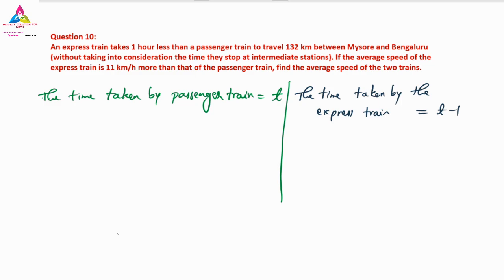So next, continuing, the distance is 132 kilometers. So distance is equal to 132 kilometers, and the same distance will go for this side also, because the train is moving on the same track. So it is the same distance between Mysore and Bangalore, 132 kilometers only. So on both sides we have the distance once again.